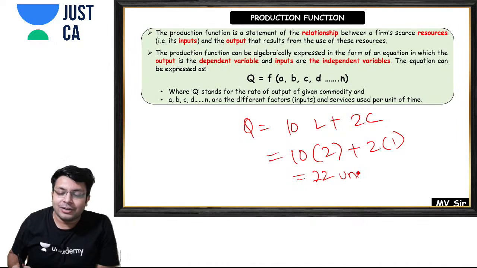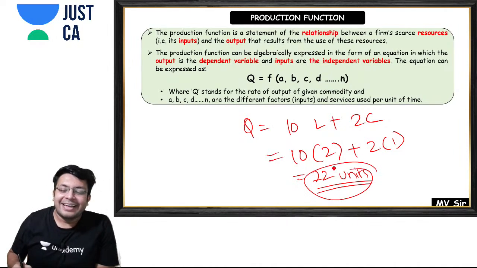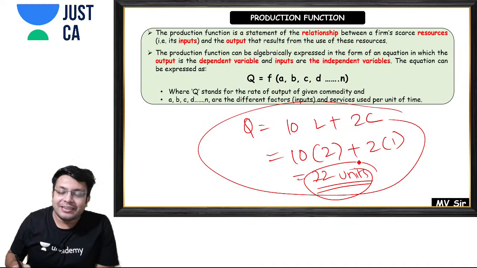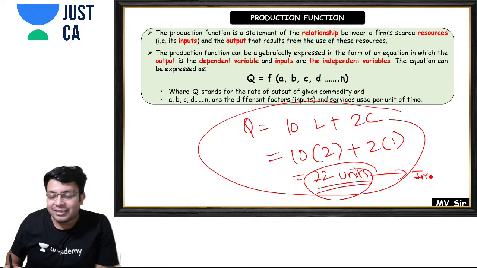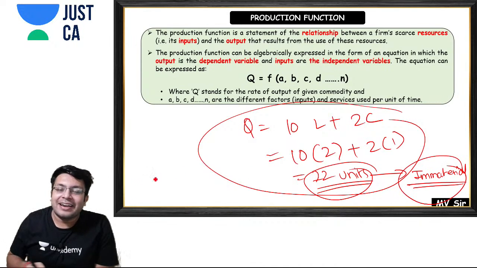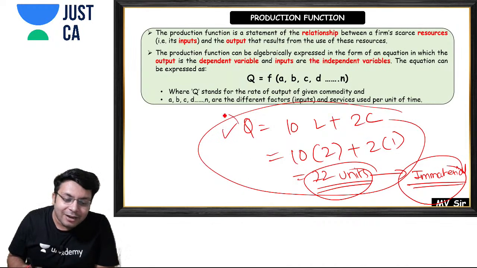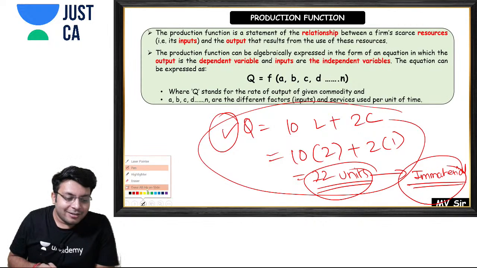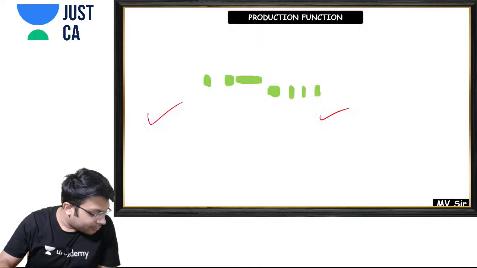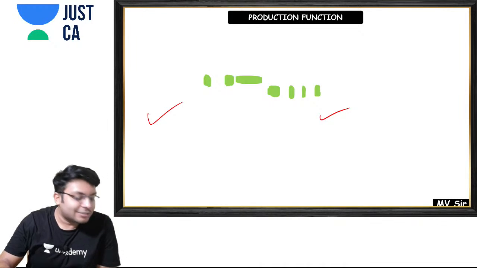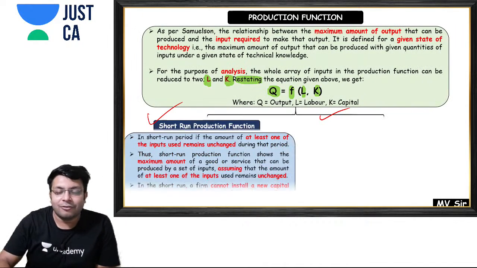Sorry. I was just giving an example, this is an immaterial thing. Have you studied accounts? This is immaterial here. I was trying to explain the concept. Sorry, it was a mistake from my side.